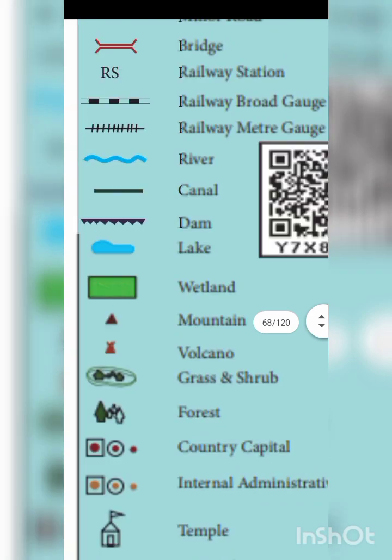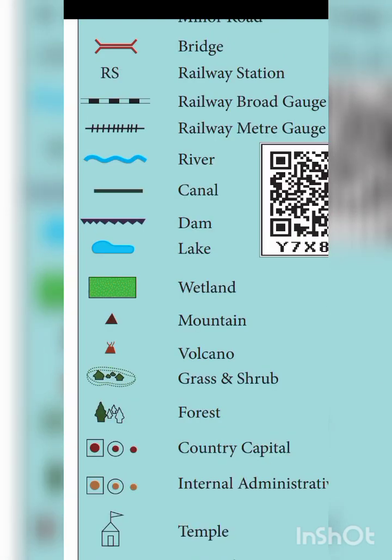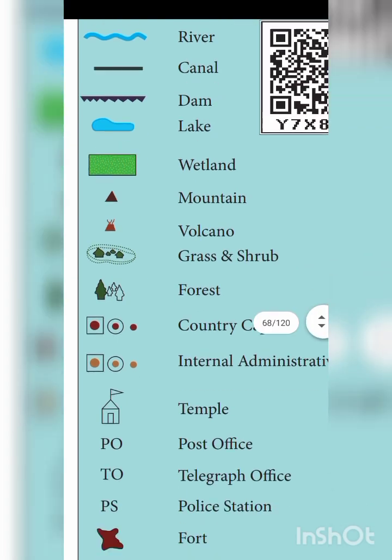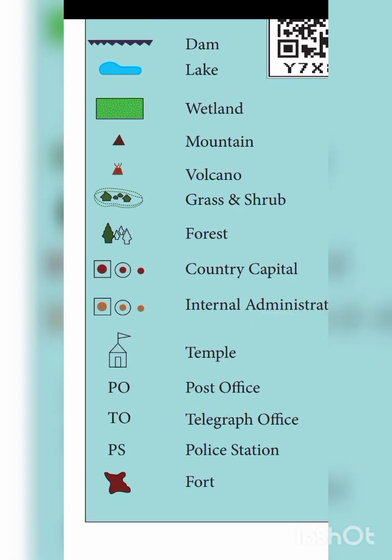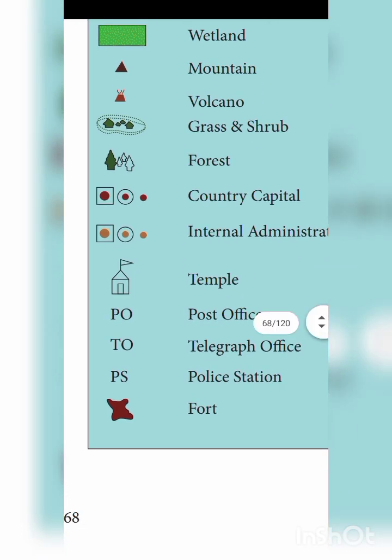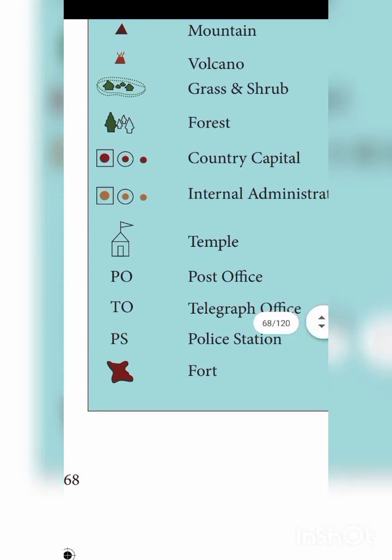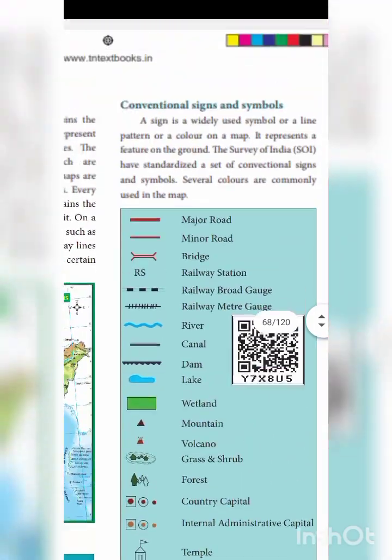mountains are represented by a triangle, okay, like this. For a temple you have this symbol. PO means post office, there you have a post office, and TO means there you have a telegraph office. PES represents a police station. This symbol means it is a fort. Like this you can find so many things. So these are all the conventional signs and symbols.